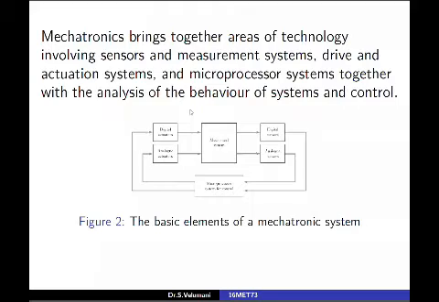Next slide shows mechatronics brings together areas of technology involving sensors and measurement system, drive actuation system, and microprocessor system together with the analysis of behavior of the systems and control. See, this picture shows this is mechanical system. It gives output, and the output is measured with digital and analog sensors.